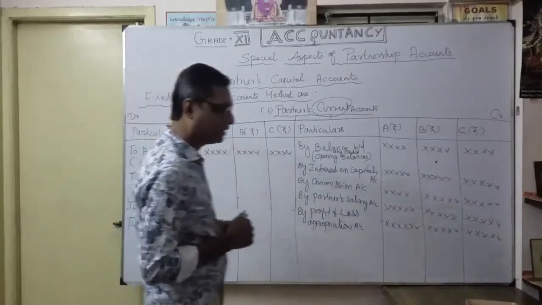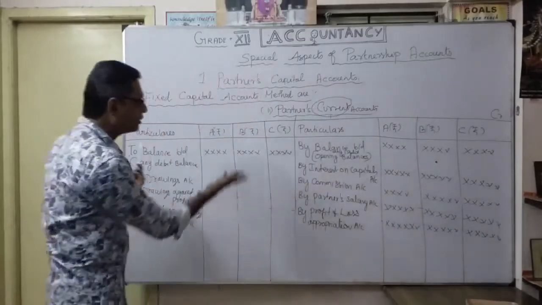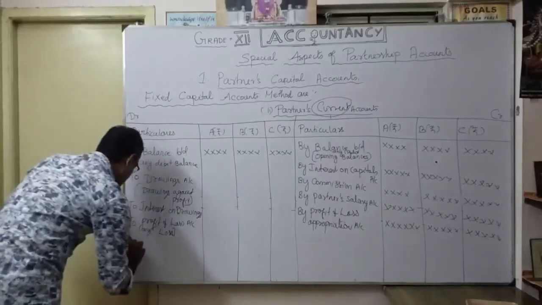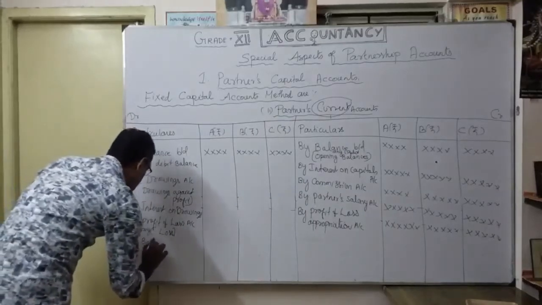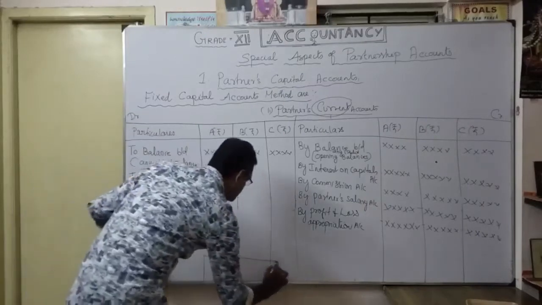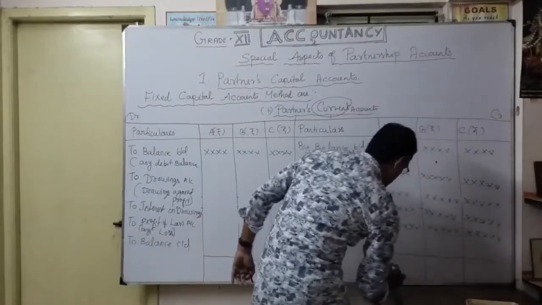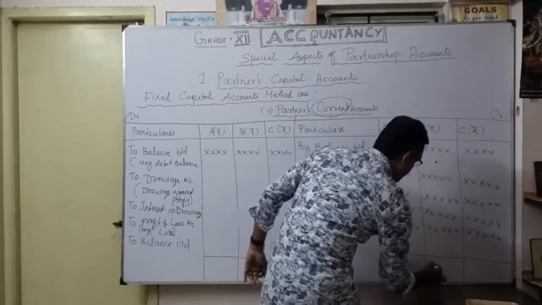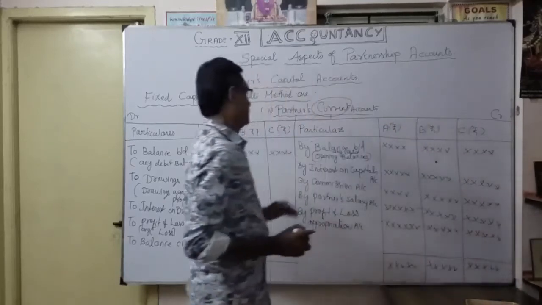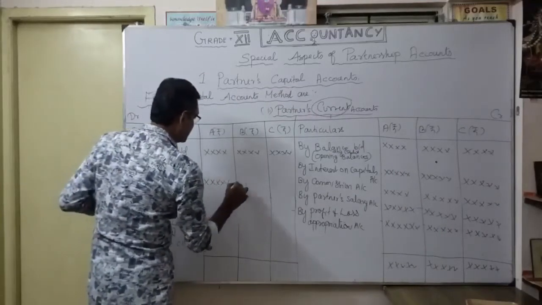Then finally, we want to close. Here, as usual, to balance brought down. So at the end of the year, what is your partners' current account? To balance carried down. Whatever the total, you will total it for each partner. Finally, whatever balance is available in the current account.